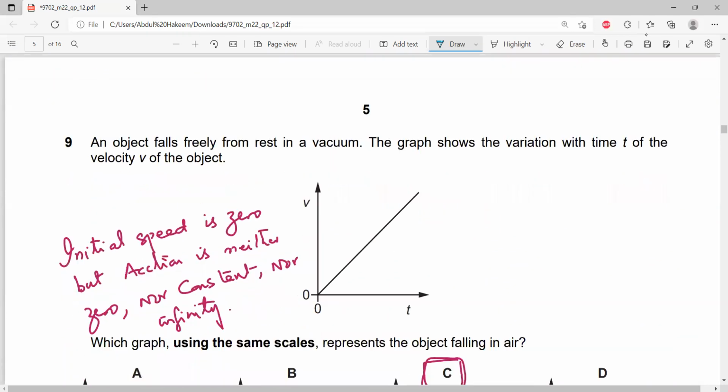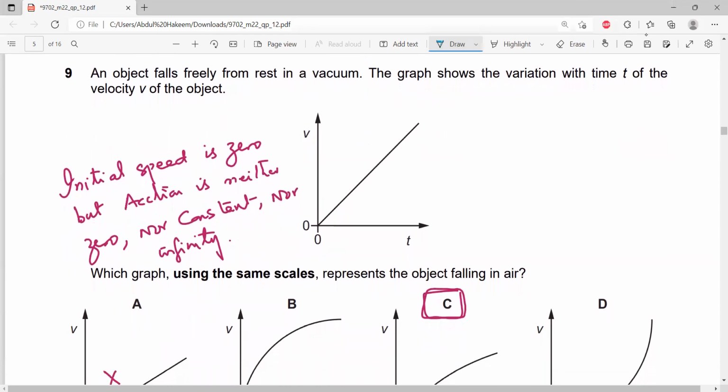Move to number 9. An object falls freely from rest in a vacuum. The graph shows the variation with time t of the velocity. So the initial velocity is 0. The gradient is constant, meaning throughout the fall the gradient is g, 9.81 meters per second squared, or newton per kg.